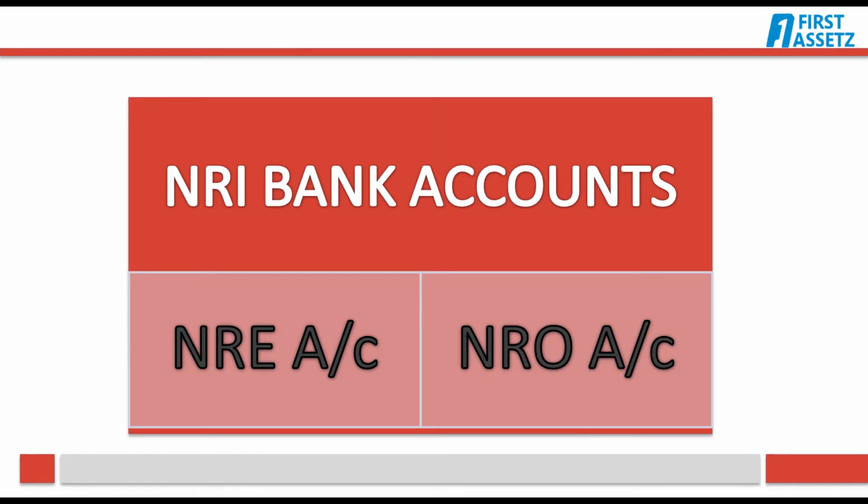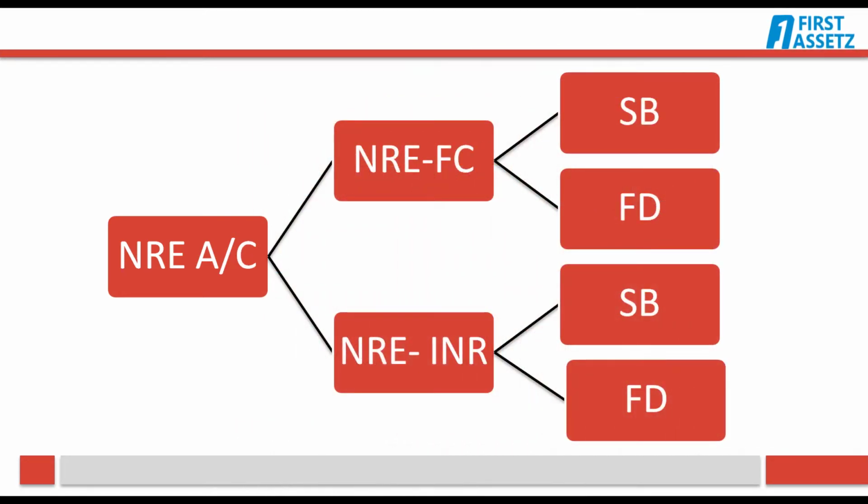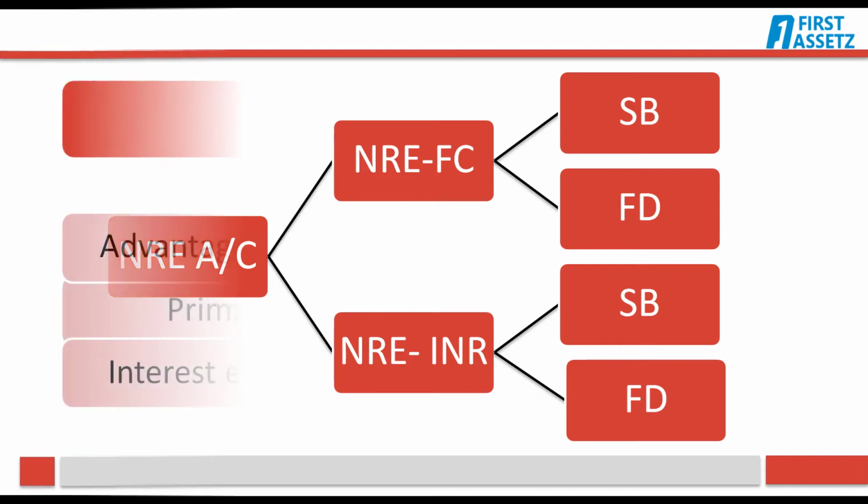Naturally, NRIs send their money back to India. Towards this, NRIs can open two types of bank accounts: non resident external account, in short NRE account, and non resident ordinary account, in short NRO account. Non resident external accounts are opened by NRIs to make remittances from overseas. An NRE account can be operated either in foreign currency, which is known as FCNRE account, or in Indian rupee, which is known as NRE rupee account. One may keep it in a savings bank account or as fixed deposits.